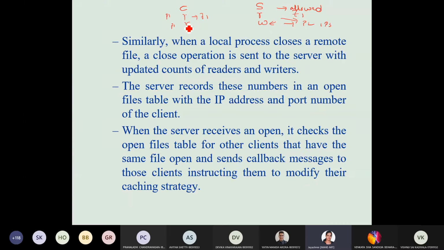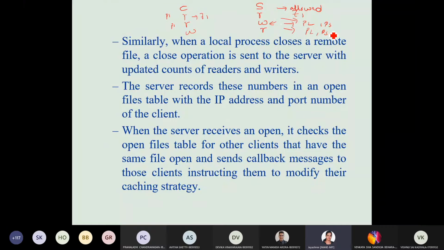This is one combination. Another combination: process 1 from some client wants to write, and the file is open for reading from other clients or other processes. That time the server sends callback messages to P2 and P3 to delete whatever content has been cached on their client machines.